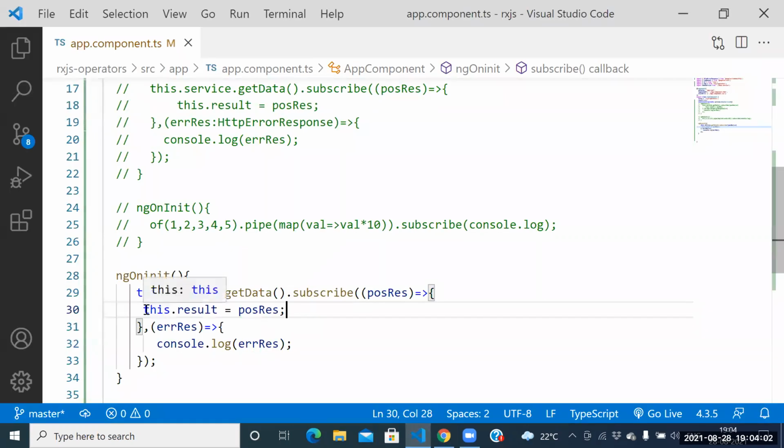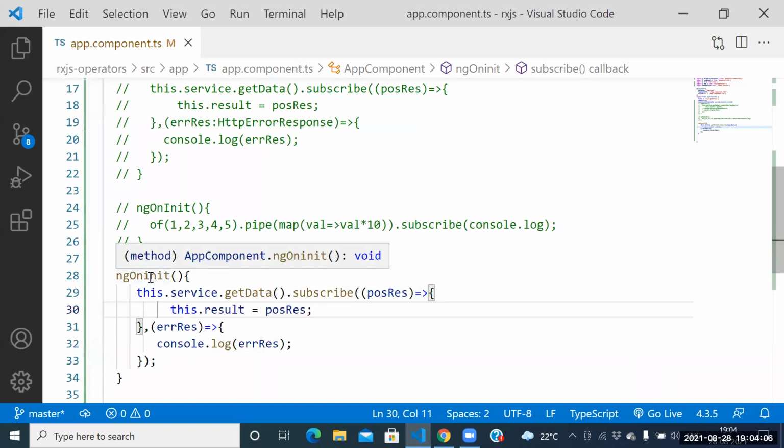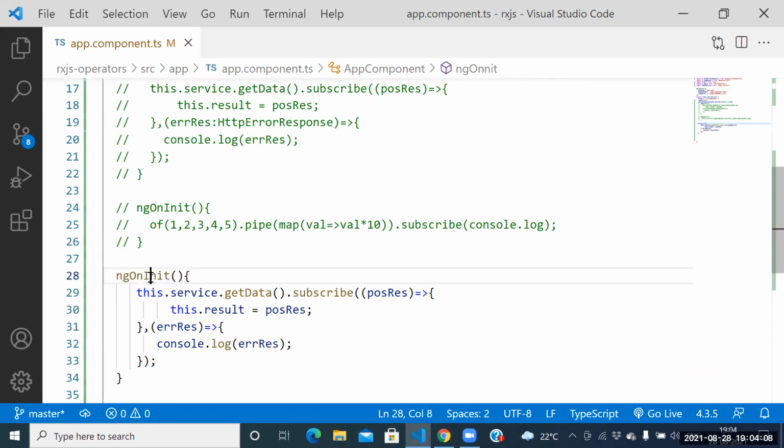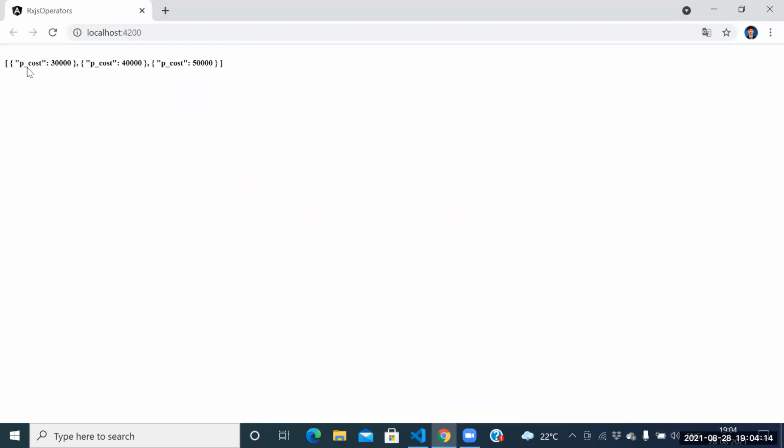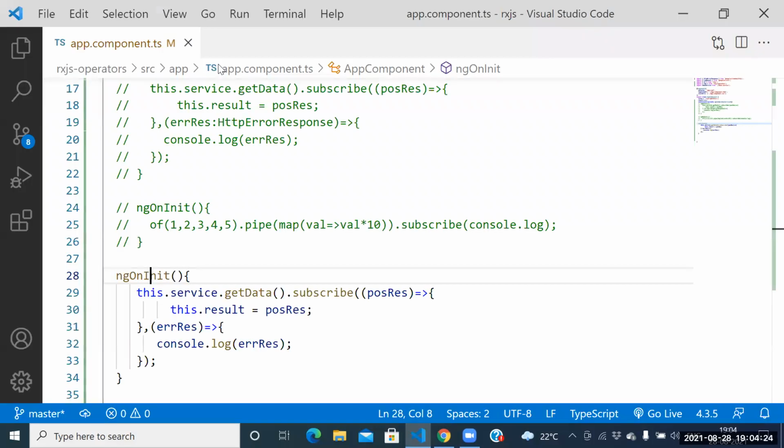Sir, that error log. ngOnInit, you have not written it well. Good, ngOnInit, capital O. See this one, guys. How many values we have? Three values. So it is executing 3 times. Yes, sir. I wanted to know how many times it is executing.